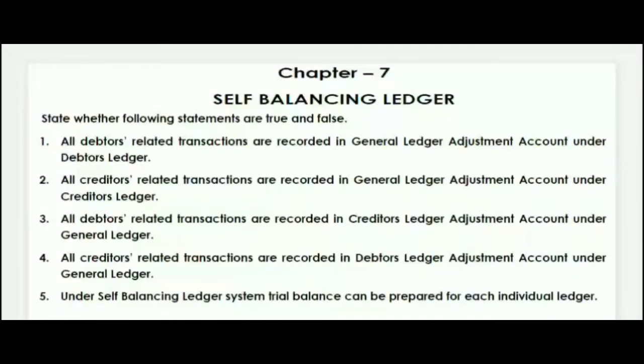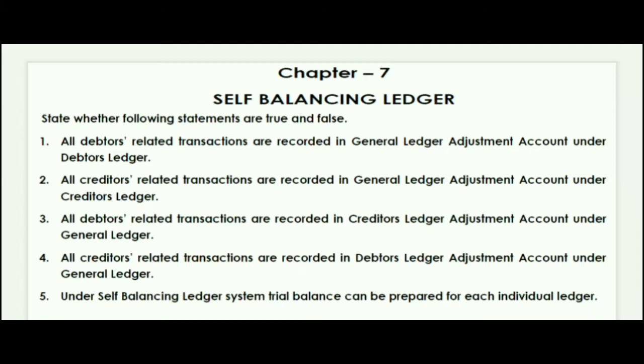Now let's see chapter 7, that is self balancing ledger. Here are true and false type questions. First question is, all debtor related transactions are recorded in the general ledger adjustment account under the debtor ledger. Is it true? Yes, it's correct. Debtor transactions will be recorded under the debtor ledger, and all creditor transactions under the creditor ledger. Similarly, all creditor related transactions are recorded in the general ledger adjustment account under the creditor ledger. That's a true statement.